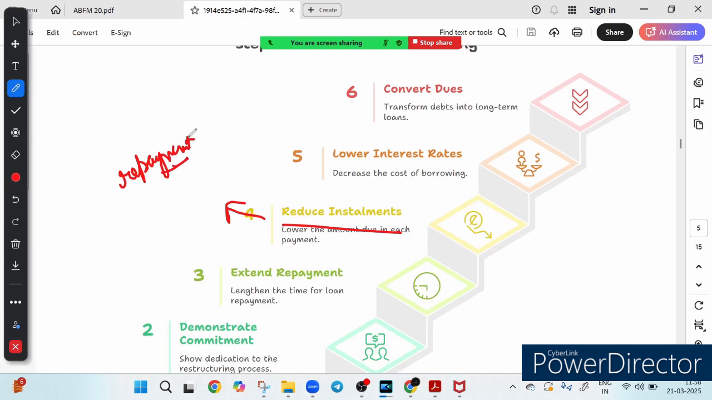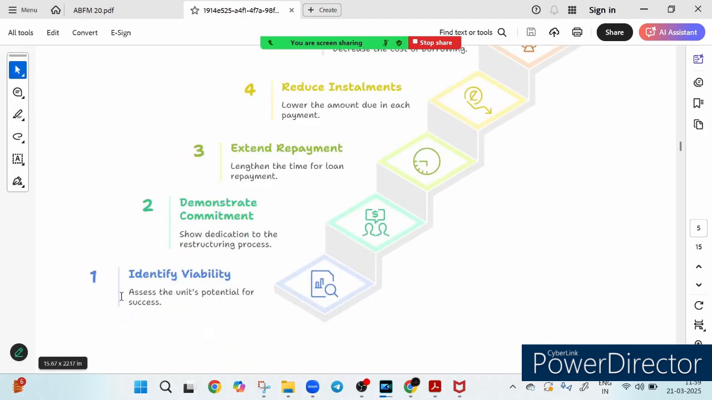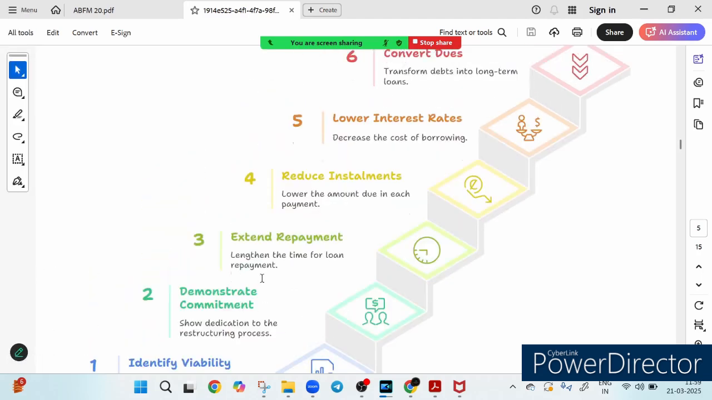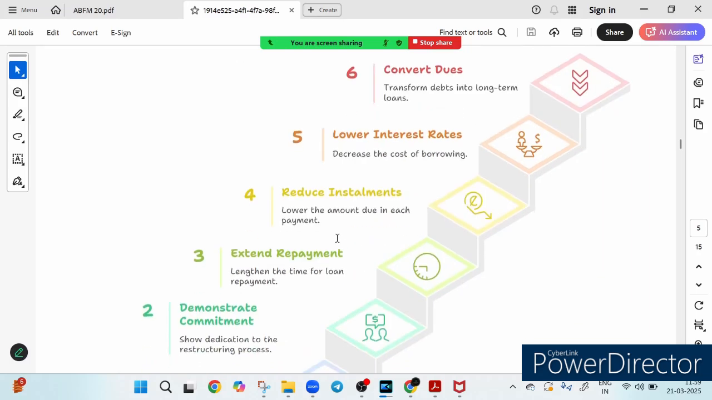And lower interest rate. Obviously the interest rate is lowered, which means restructuring offers include reducing the interest rate, making borrowing more affordable. And finally, convert the dues, which means the bank converts short-term debt into a long-term loan, ensuring smoother repayment and business continuity. So following this step by step process, businesses get a second chance and banks protect their asset, a well-structured win-win strategy, right? So this is how restructuring is done. Let me again show you the steps: viability, commitment, extend repayment, reduce installment, lower interest rate, and convert the dues, that means convert debt into long-term loan.